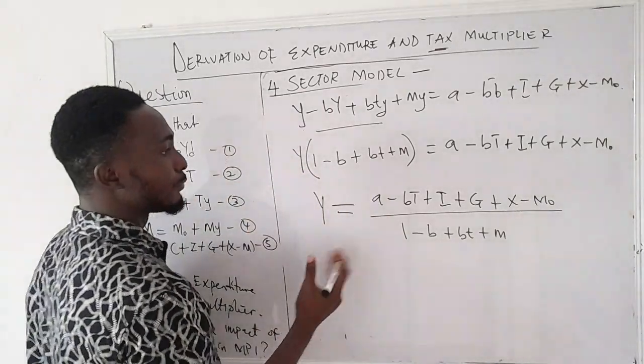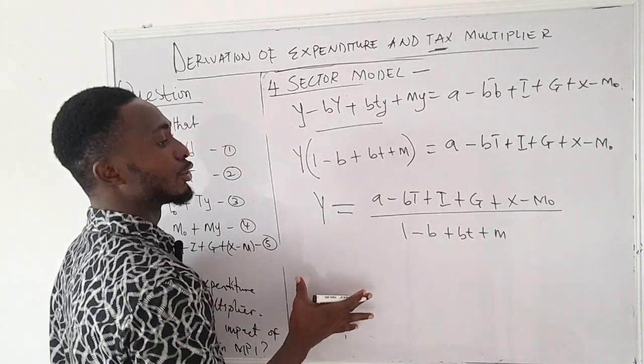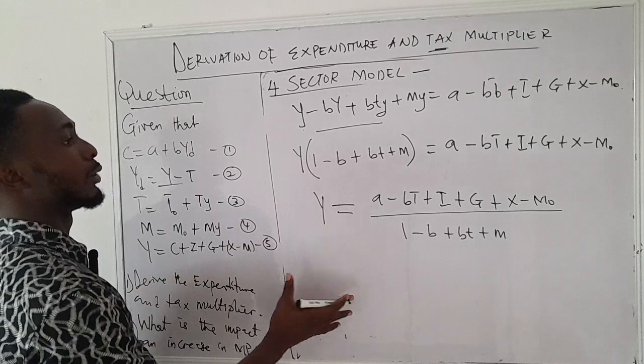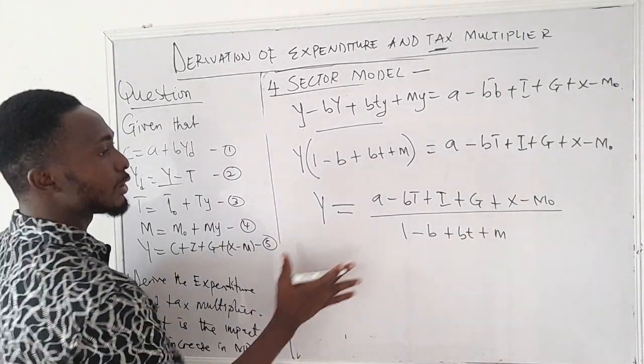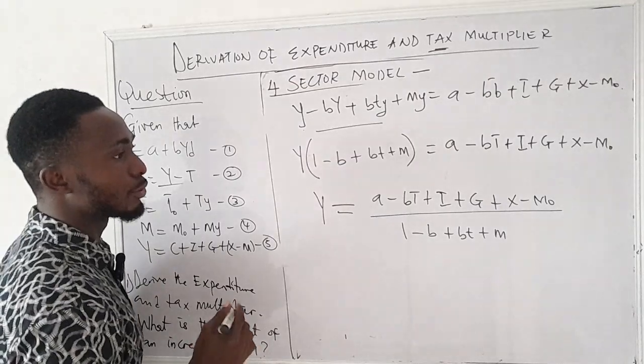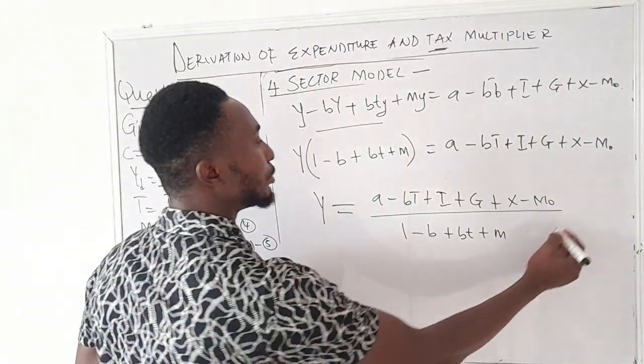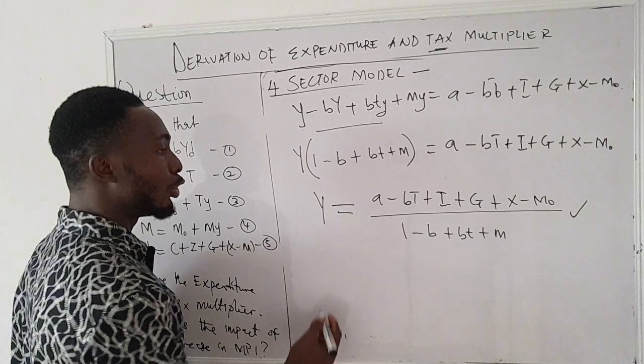So we can simplify this further. This is the national income. We cannot get the expenditure multiplier without first of all deriving the equilibrium national income. So this is the equilibrium national income. If the question asks us to calculate equilibrium national income, this is the equilibrium national income. Or we can also